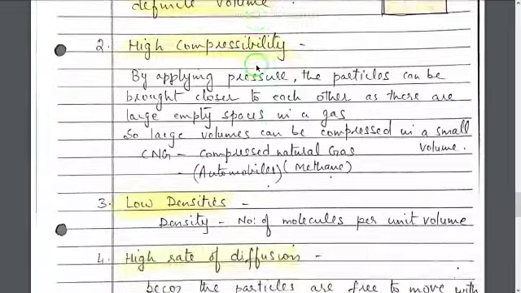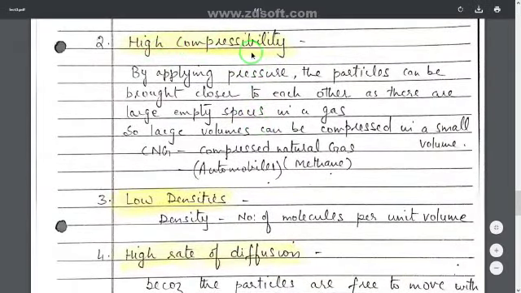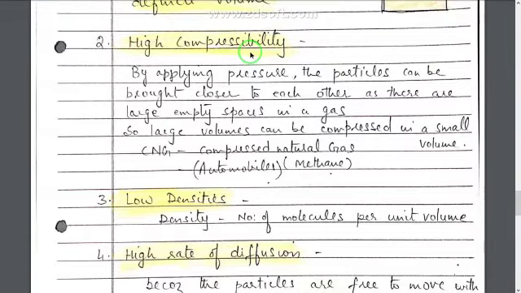Second, they have high compressibility. Gases have very high compressibility, more than even liquids. Why? Because by applying pressure, the particles of a gas can be brought closer to each other, as there are large empty spaces in a gas. So large volumes of gases can be compressed into a small volume, meaning that when we apply some pressure on the gaseous molecules, they come closer to each other. Previously they are arranged far away from each other, but by applying pressure they come closer, and a large amount of gas can be compressed and kept in a small volume.